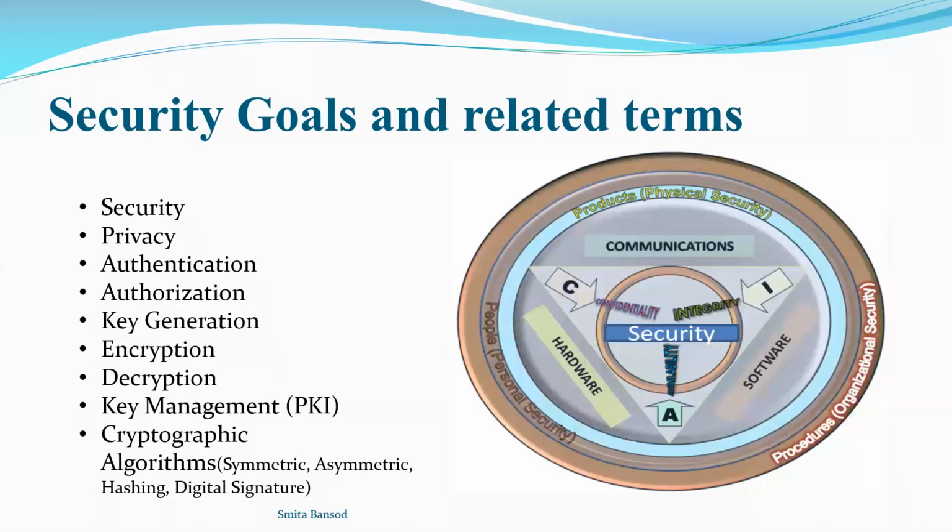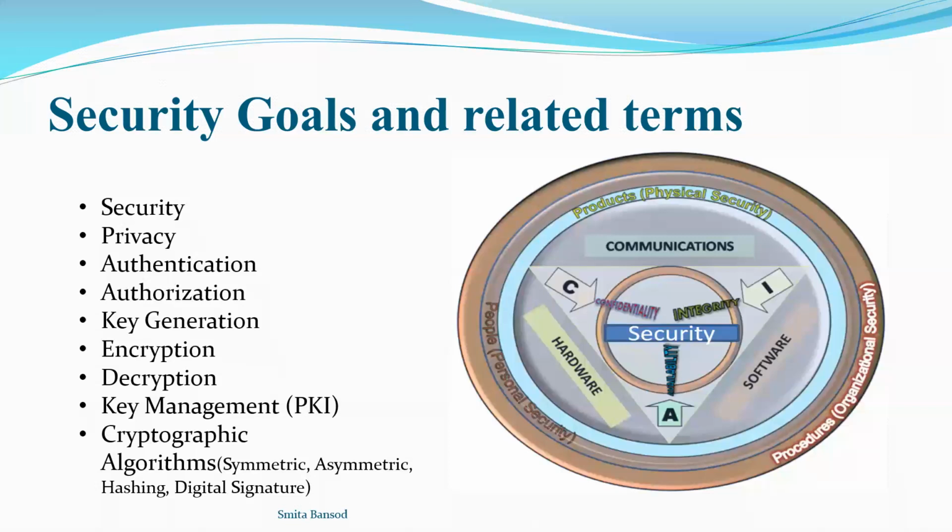So key generation and encryption. I'm putting here the word encryption. Encryption means we are hiding the data with the help of a key. We are locking that data with the key so that no one can see that data. And decryption, opposite to encryption, means whatever data you hid using the key, you just open it, meaning the authorized person, the receiver, can open it and check that data. So I already told you about key generation.